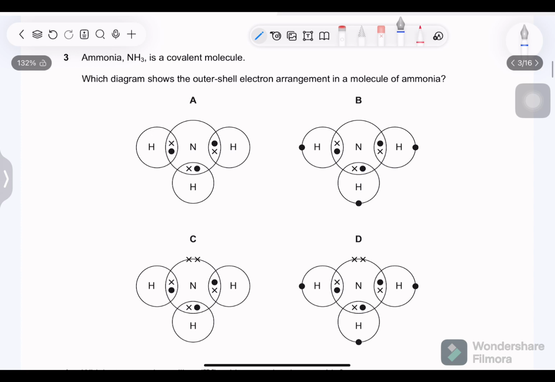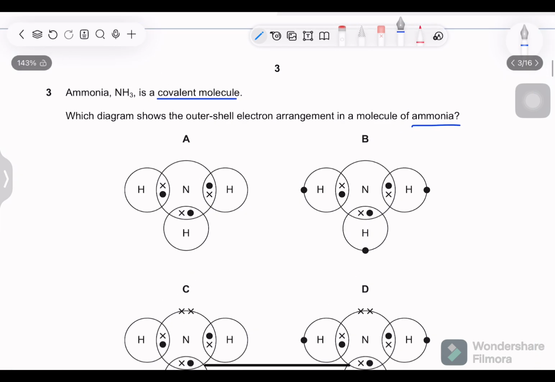Next, we have to complete a dot and cross. Ammonia NH3 is a covalent molecule. Which diagram shows the outer shell electron arrangement in a molecule of ammonia? First, we have to know the bond pairing. We know ammonia forms three single bonds: one single bond with hydrogen, another single bond with hydrogen, another single bond with hydrogen. Nitrogen gives a total of 3 electrons and shares one from each hydrogen. So nitrogen is in group 5, meaning it has 5 valence electrons. Valence means number of electrons in its outer shell.